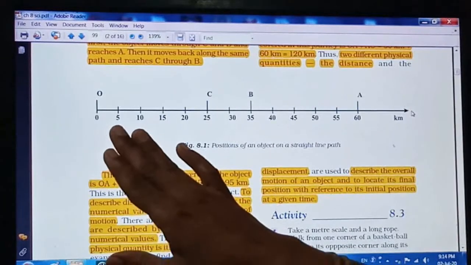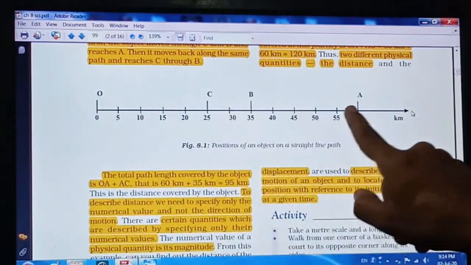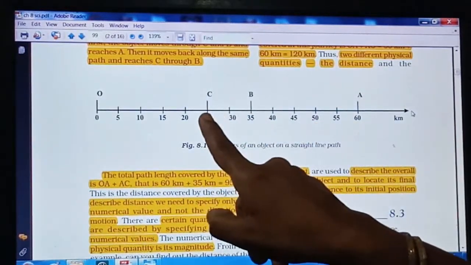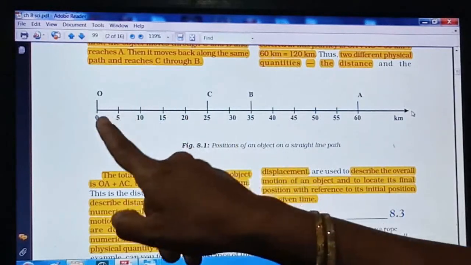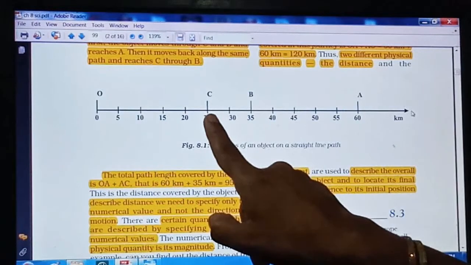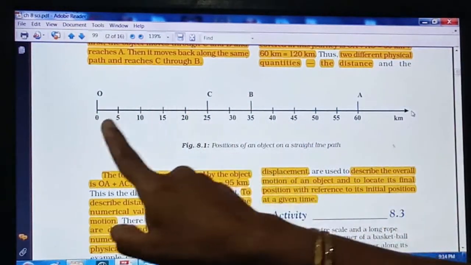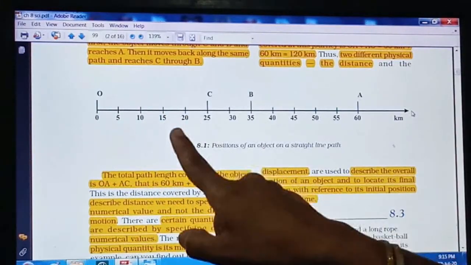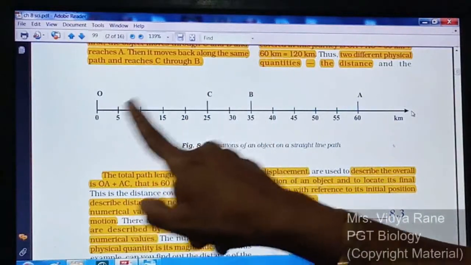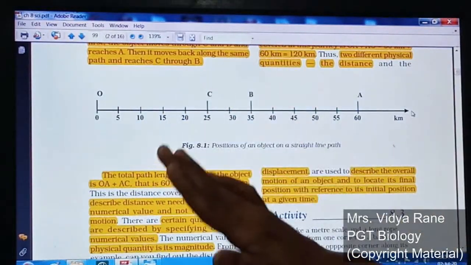Earlier we have taken an example where the object moves from O to A and then comes back from A to C. So in this case we have seen that the distance covered by an object is 95 kilometer, but at the same time displacement is only 25 kilometer. But do you think that displacement as well as the distance travelled will have the same number?